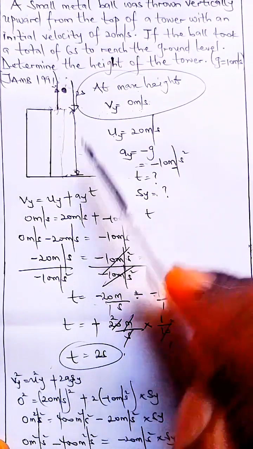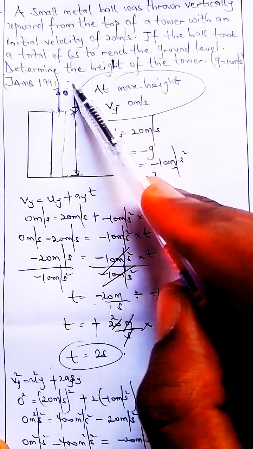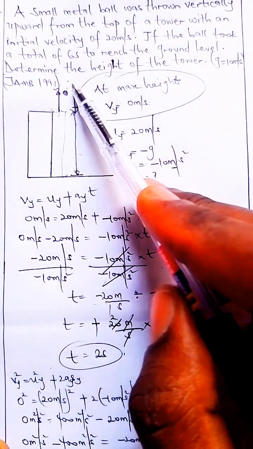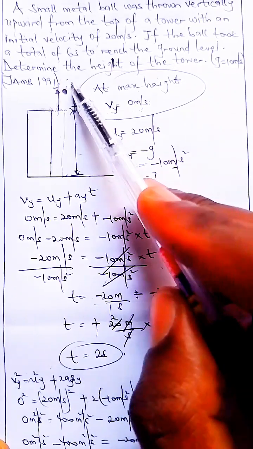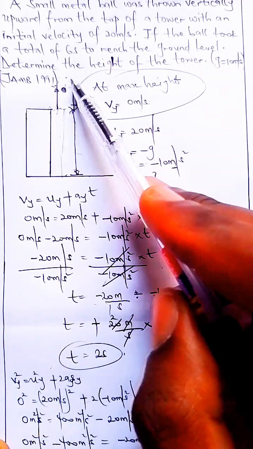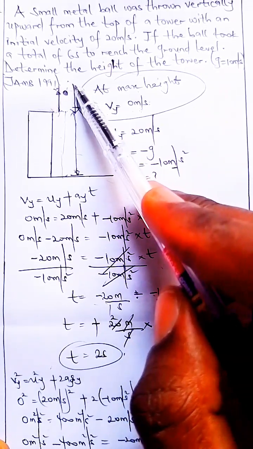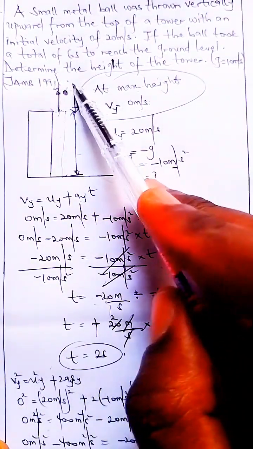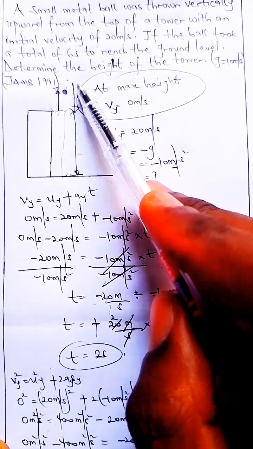So what we're going to do now is to get the total distance from here, from this max height where it fell from, to the very ground level here. So don't forget that at max height, it was 0 meter per second. That's the final velocity. Now we're going to assume that the 0 meter per second becomes the initial velocity. Now it started falling from this place down to this place. So at max height, 0 meter per second, that's final velocity. Now that final velocity becomes initial velocity.